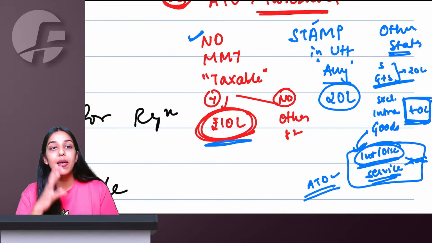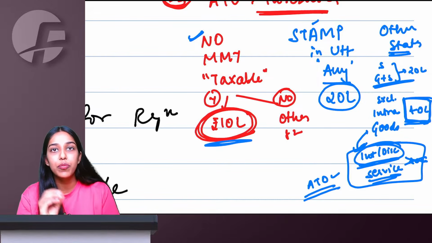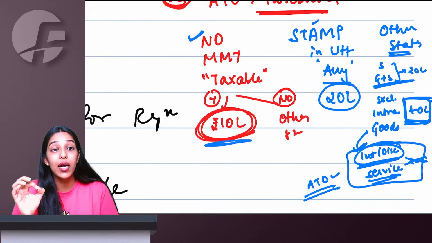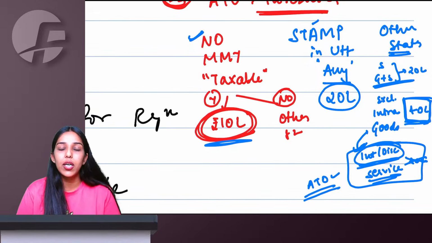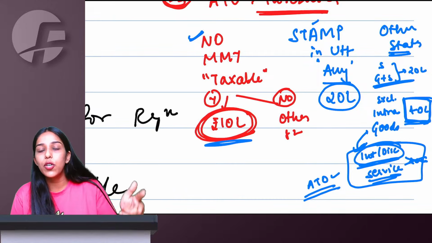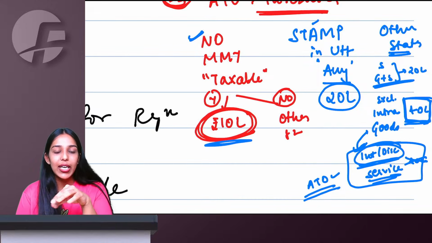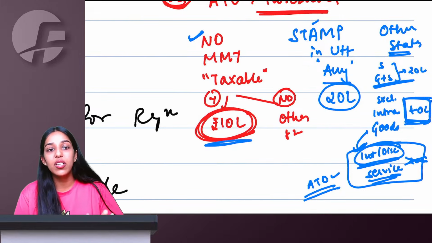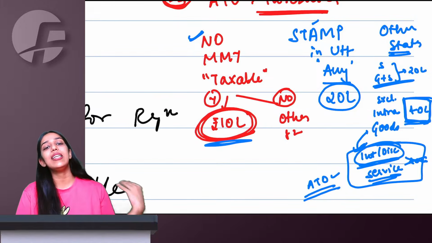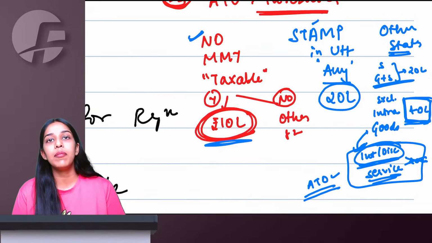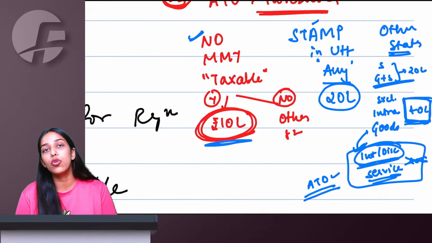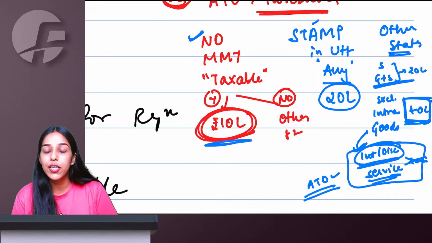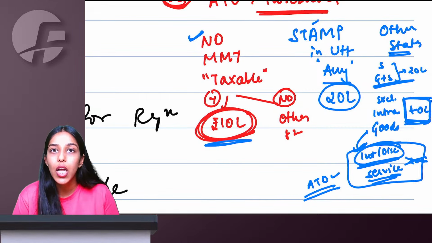If you are a supplier of ice cream, pan masala, fly ash, bricks, blocks, precious metals, other roofing tiles, all the same goods just like composition other than aerated water. In composition, aerated water comes. Other than that, ice cream, pan masala, tobacco, fly ash, bricks, blocks, precious metals, other roofing tiles here. They use the term manufacturer would be ineligible. Here they are using the term supplier. So basically any supplier who is supplying these goods will not get 40 lakh benefit. For them 20 lakh will only be the threshold, even though it is exclusive intrastate goods.